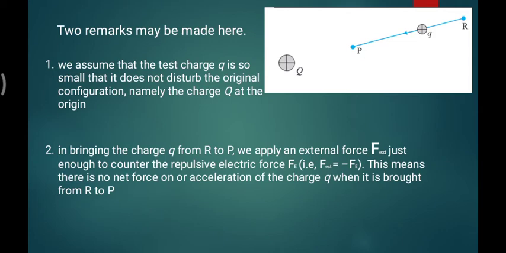What is the second remark, about bringing this charge q? Suppose both are not that different, like the earth and Jupiter, or the earth and Mars, which are nearly equal. In bringing charge q from R to P, this is not a mass scenario, but I am comparing with what you already understand so you can get an idea.